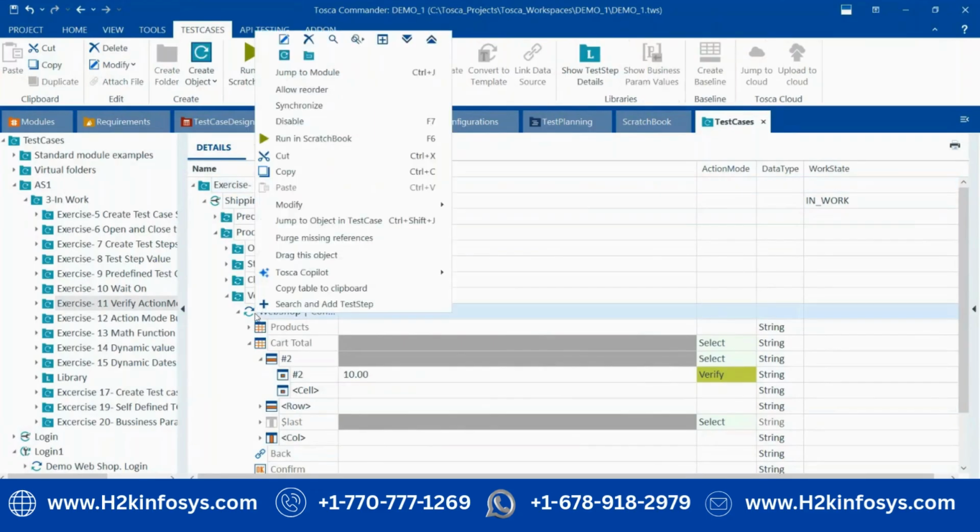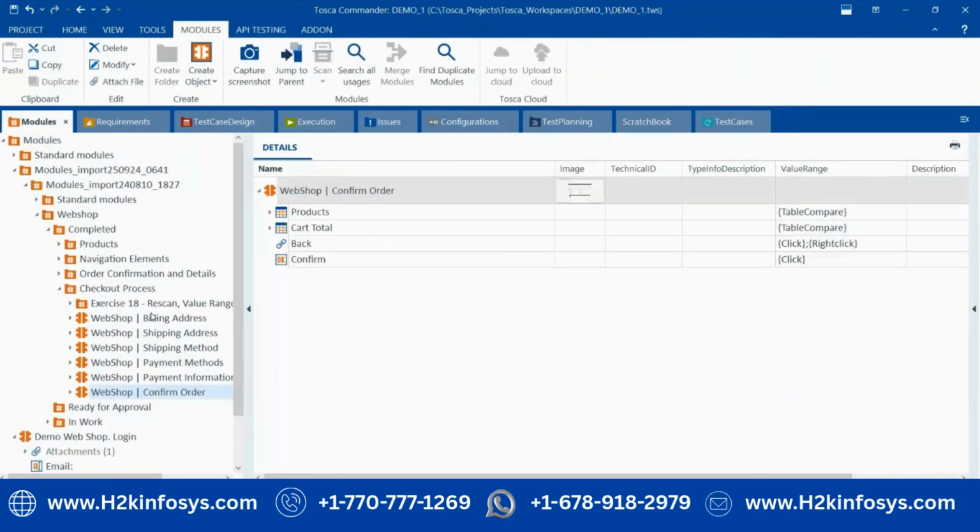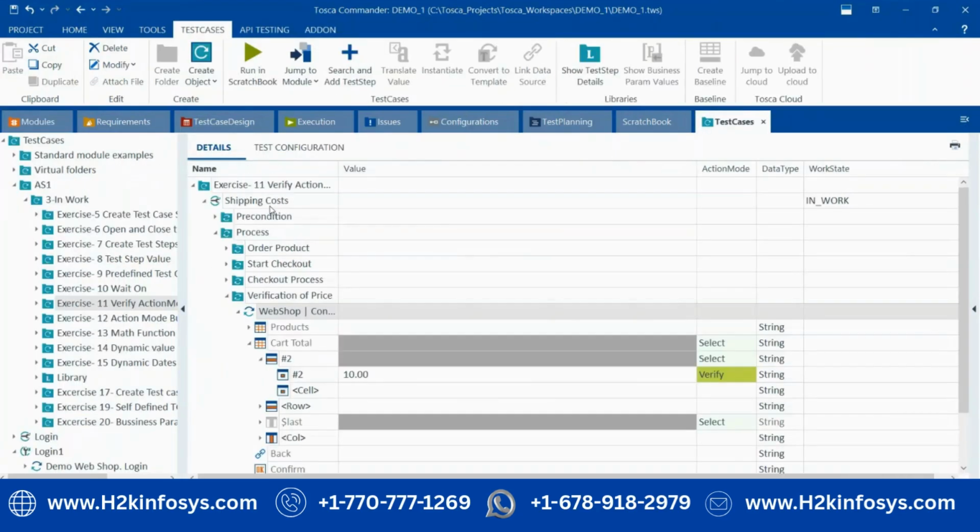Okay, let me show you this module also. See here all the models are available. What I did, I have scanned the application, created the model, and after that here I am using the test case. This is the test case. Inside that I have added that model and whatever verification.